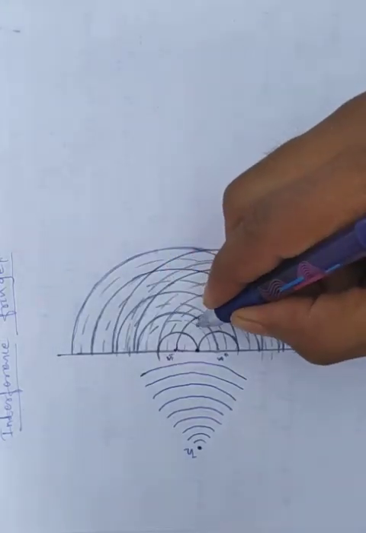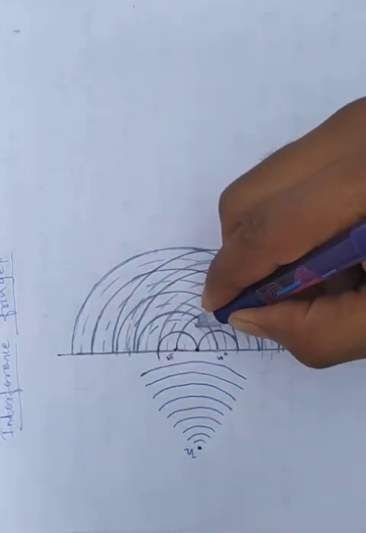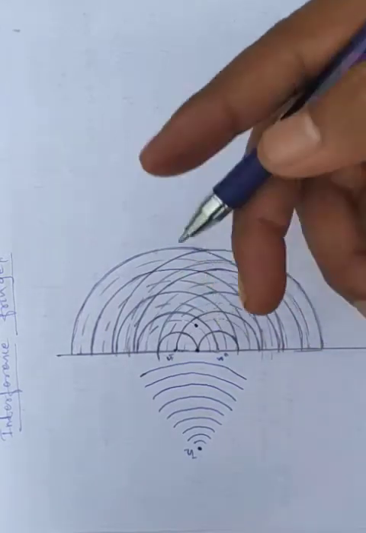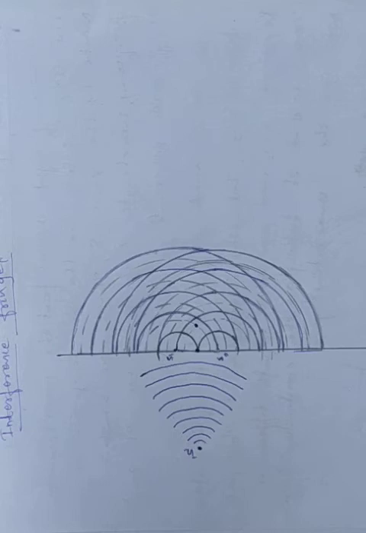Again those will interact in some area. This is the interaction of troughs. So what happens? Constructive interference takes place. If two crests interact, constructive interference takes place. If two troughs interact, constructive interference takes place.